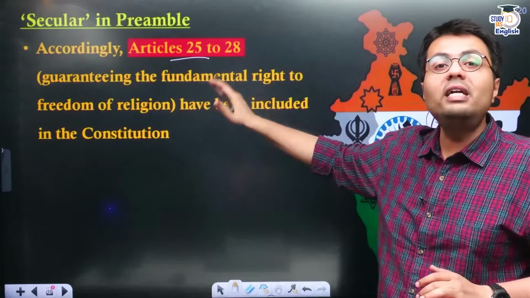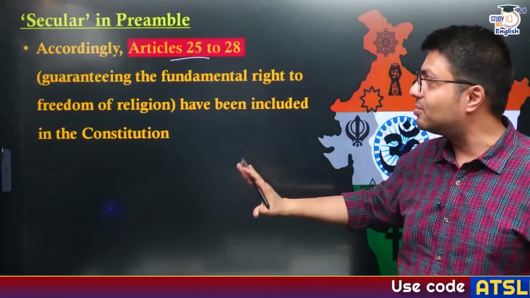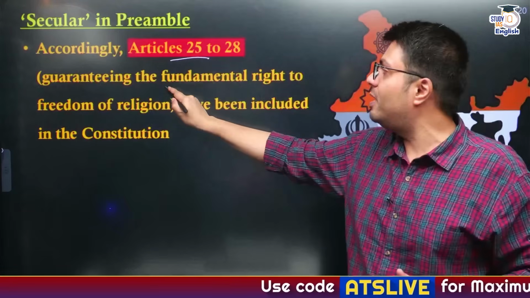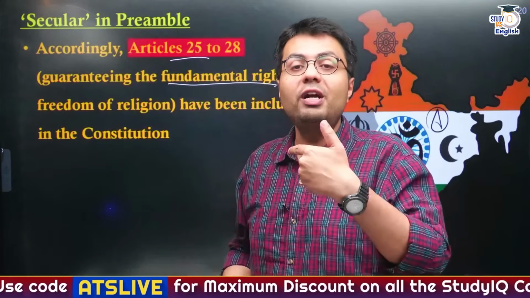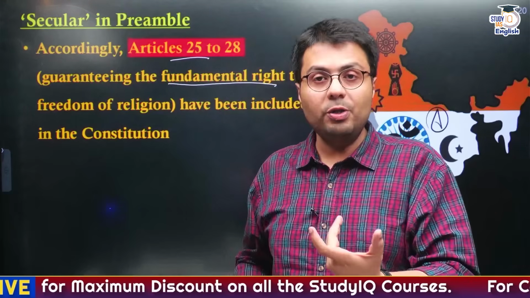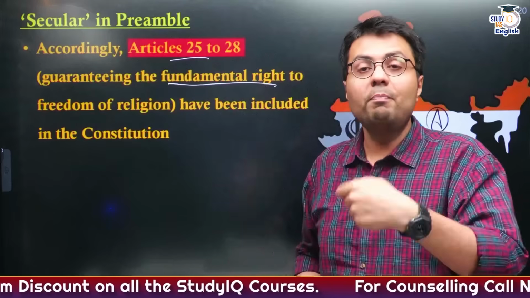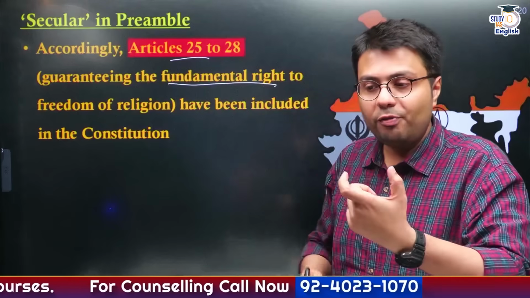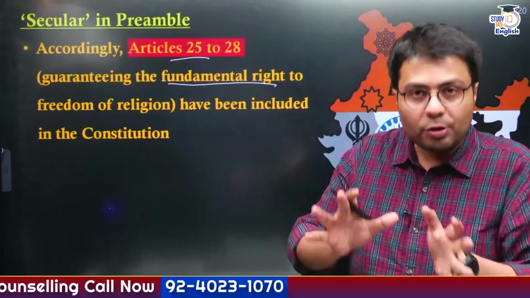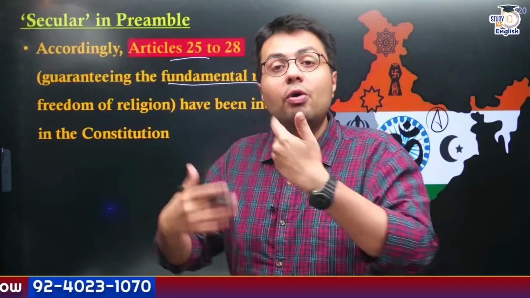articles 25, 26, 27 and 28 exist, and this provides citizens of India the fundamental right to freedom of religion, which includes freedom of developing your own conscience towards religion, freedom to practice, preach and propagate your religion, freedom to be exempted from taxation for religious activities, and freedom to manage your own religious affairs without interference of government.